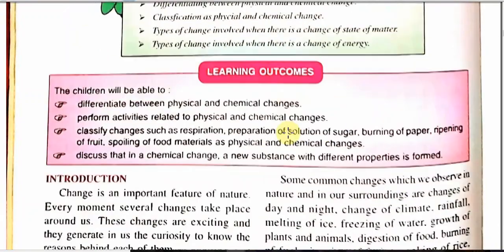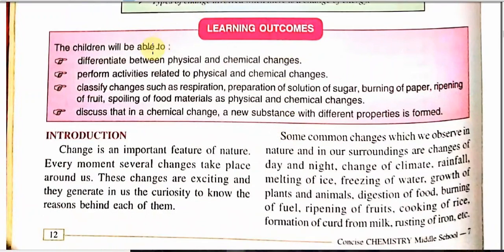Learning outcome of this chapter: students will be able to differentiate between physical and chemical change, perform activity related to physical and chemical change, classify changes according to their choice and as per their property. They will classify changes like respiration, preparation of sugar solution, burning of paper, spoilage of food, and they will also discuss a chemical change in which new substance with new properties are formed.